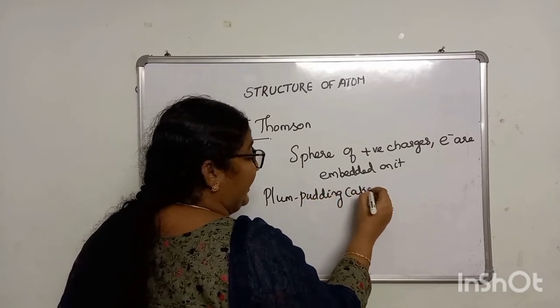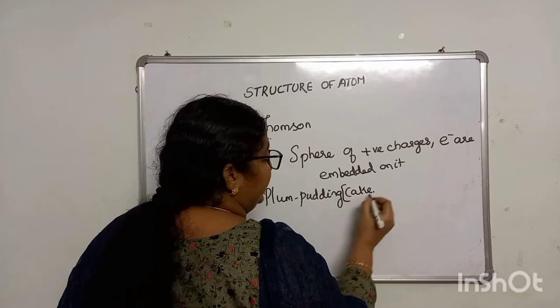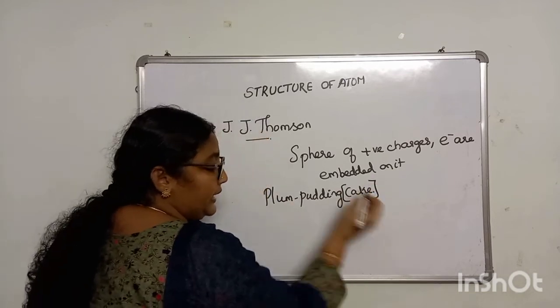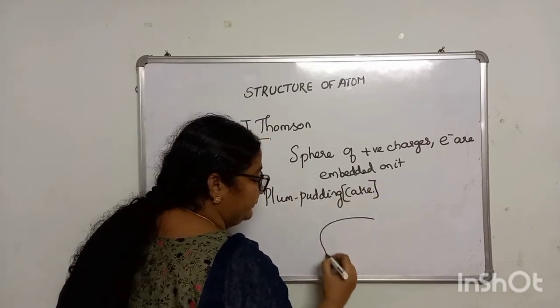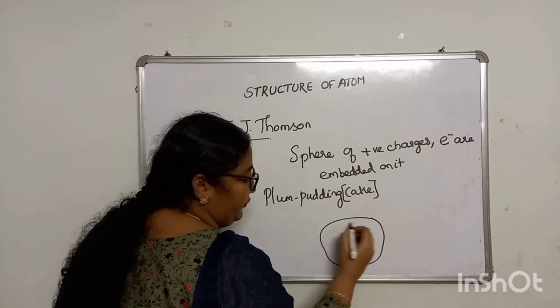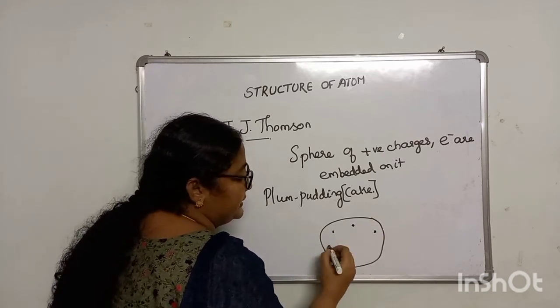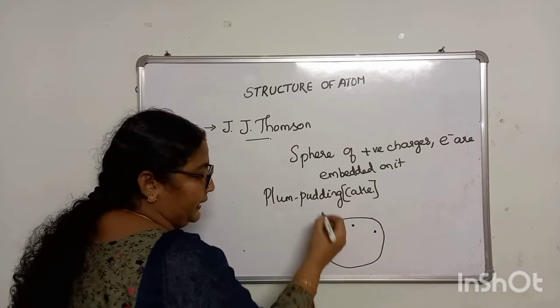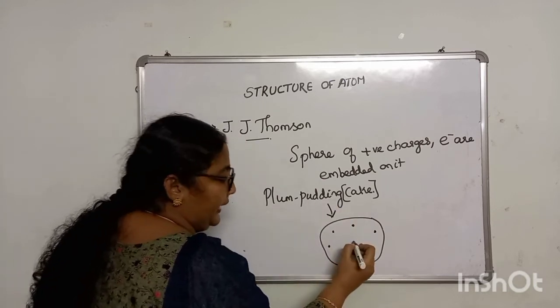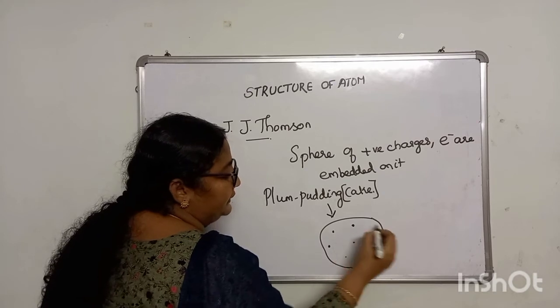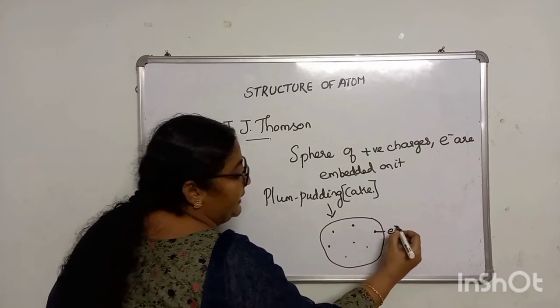Like a cake it will be, plum pudding, the cake, right? The same way the model will look. It is full of positive charge. Here and there you have the raisins or nuts in your plum cake, right? Likewise, here and there we have electrons embedded in it.